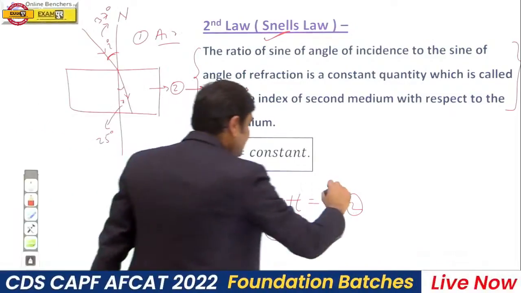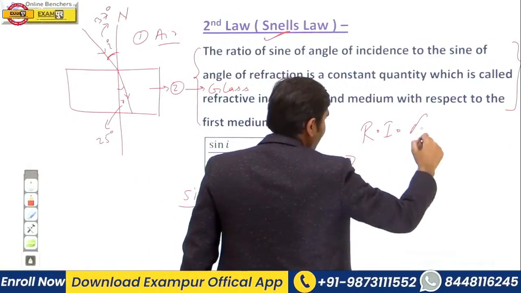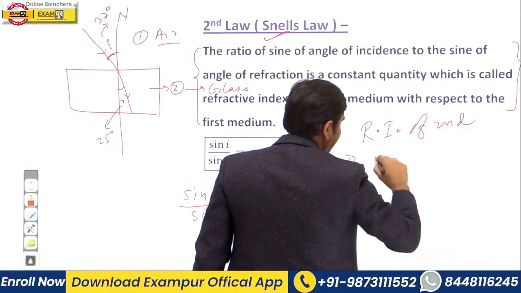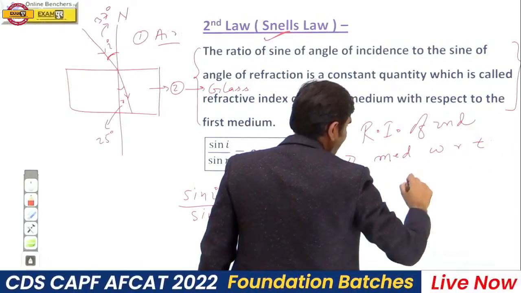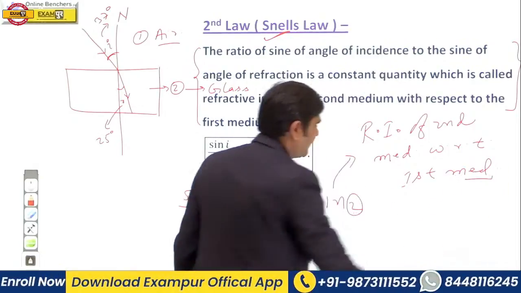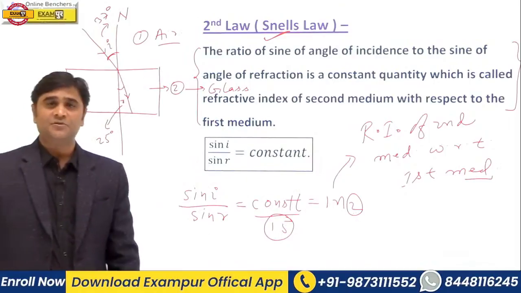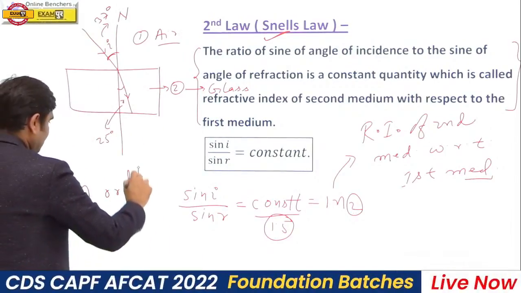So here n12 is known as what? The refractive index of the second medium with respect to the first medium. Refractive index is usually denoted by n or mu.